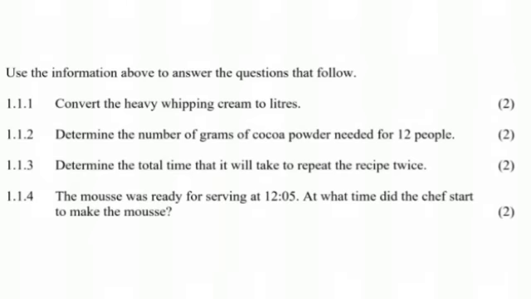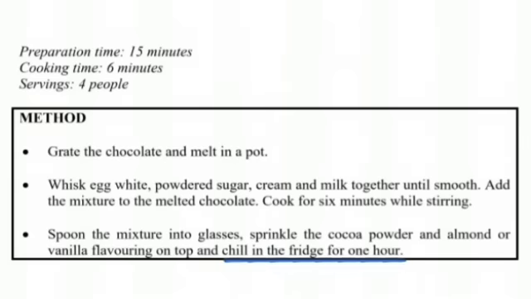And then there was a statement, if you go back to the method of preparation, right there at the bottom it says that you need to have it chill in the fridge for 1 hour before you can serve it. So we can't serve before it chills in the fridge for 1 hour. So we are going to have to consider this in our timing.